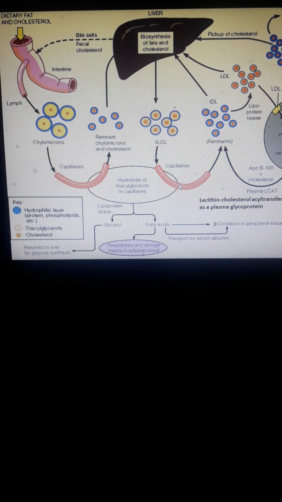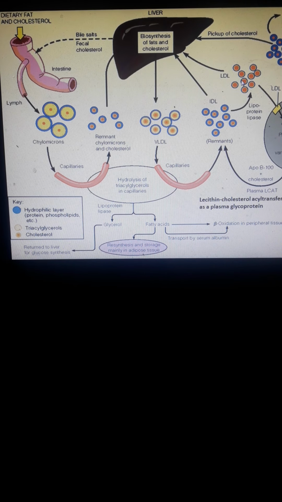Okay? O, kung oxidize siya, wala na siya. Capillaries, so remnants again of that VLDL, after the hydrolysis process, are converted to IDL. And then some of that IDL enters the liver for biosynthesis of fats and cholesterol, or others are excreted via fecal route. Okay? So IDL, catalyzed again by lipoprotein lipase enzyme through the hydrolysis process, is converted to LDL.